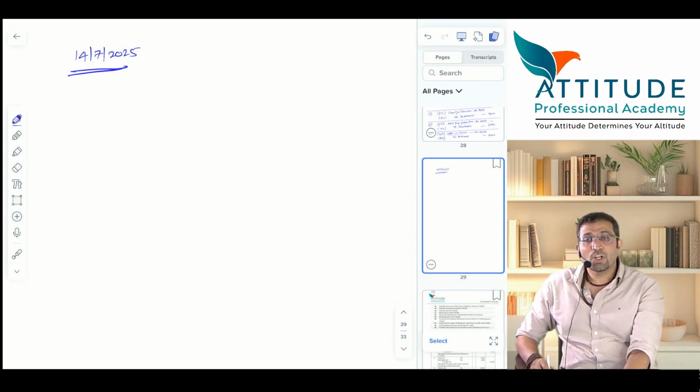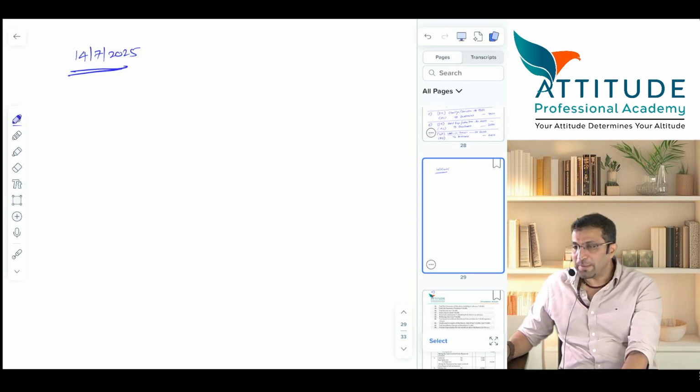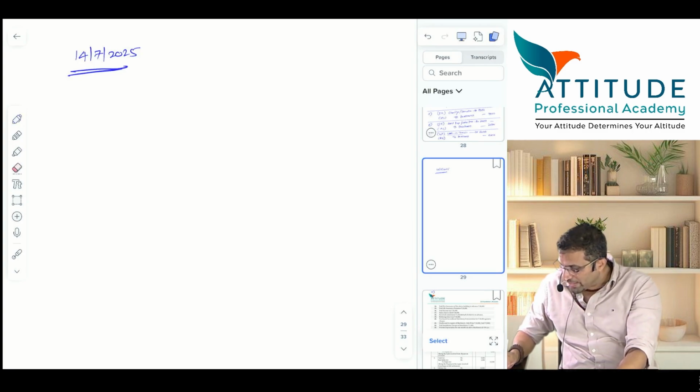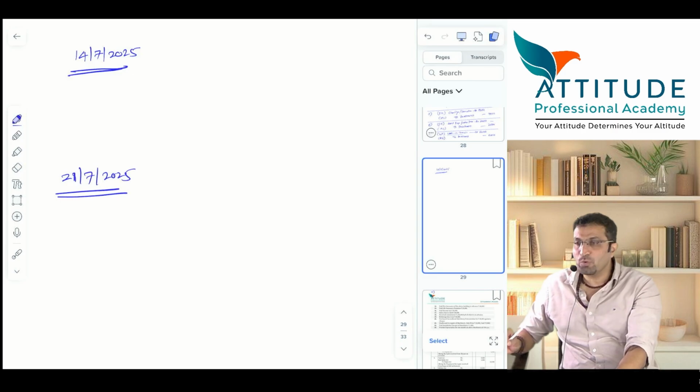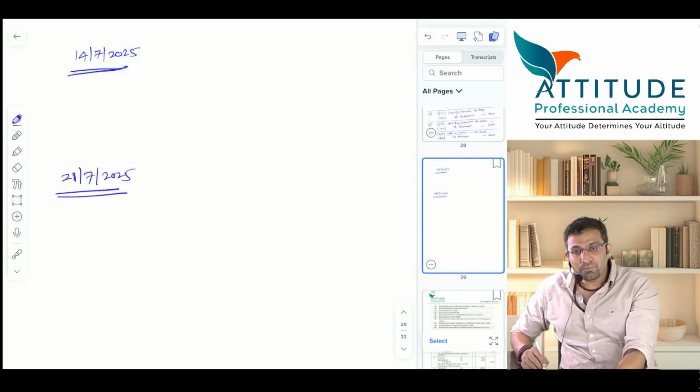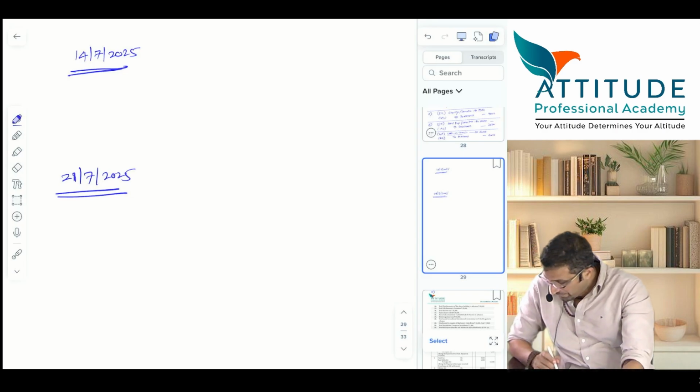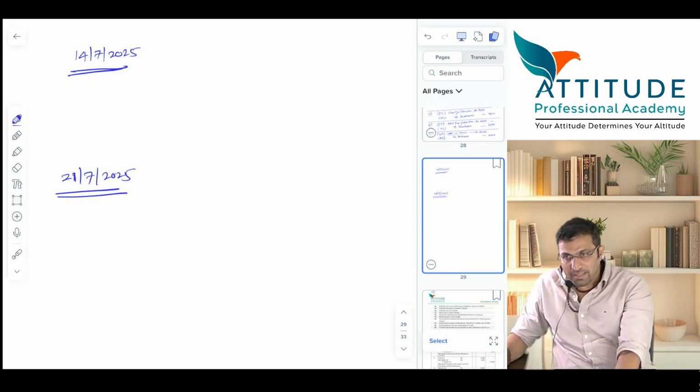You go to a theater and purchase a ticket for yourself by paying 200 rupees. But you are not going to watch the movie today. You are going to watch the movie on 21st, 21/7/2025. But when did you purchase the ticket? Very good. Tell me the entry on 14th.